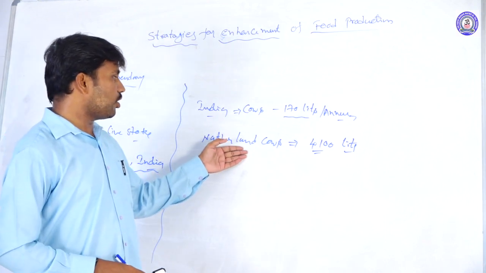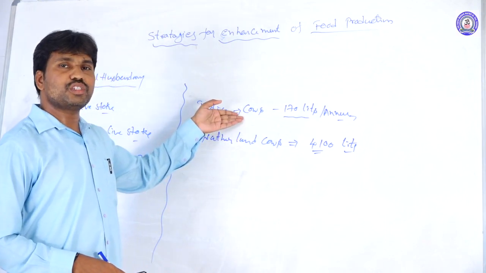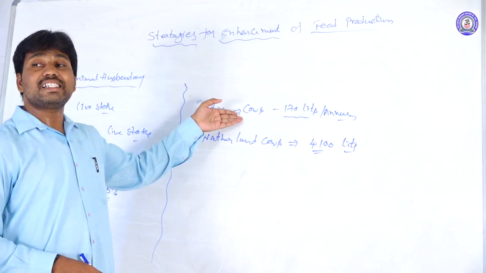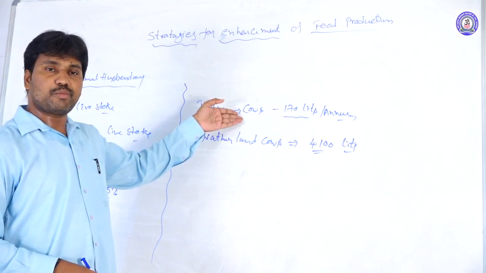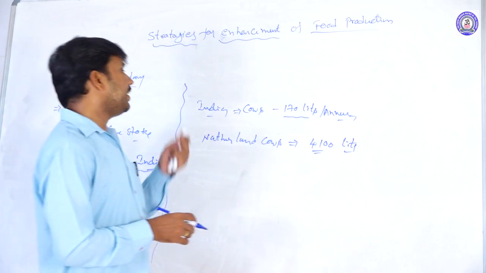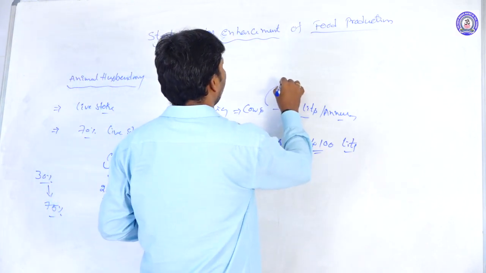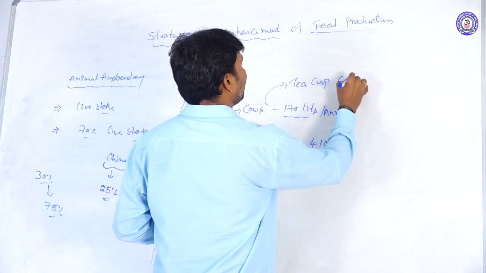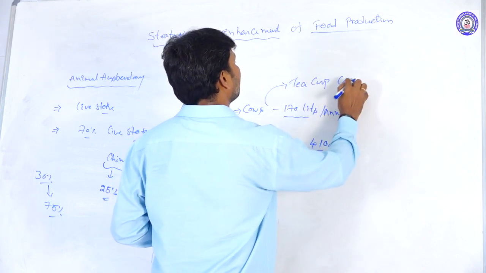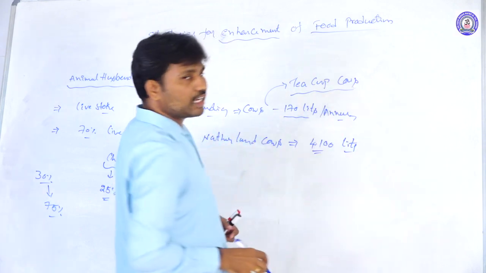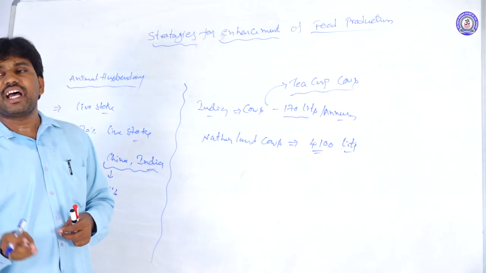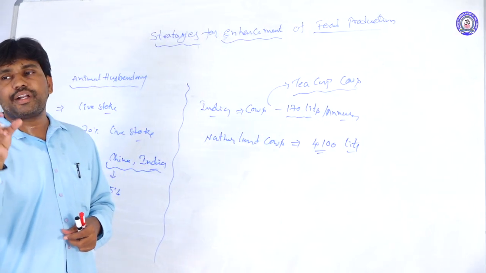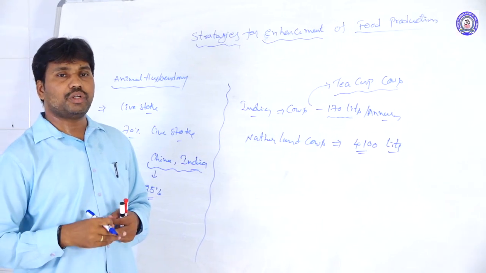Compared to these cows, Indian cows are producing only a very small amount of milk. That is why Indian cows are generally called teacup cows. What is meant by teacup cows? They produce a very small quantity of milk only.